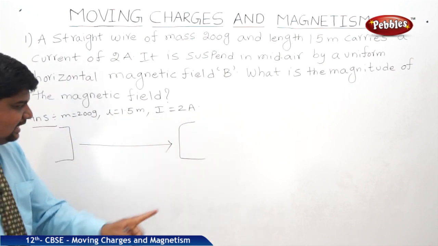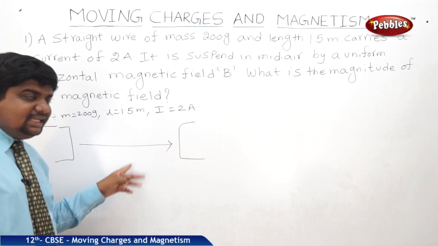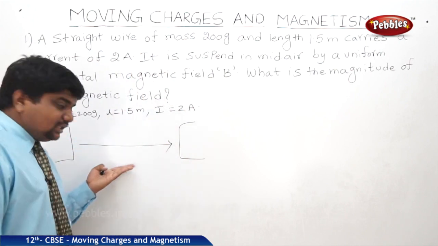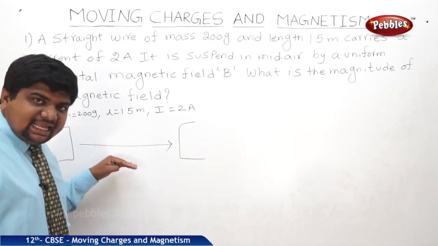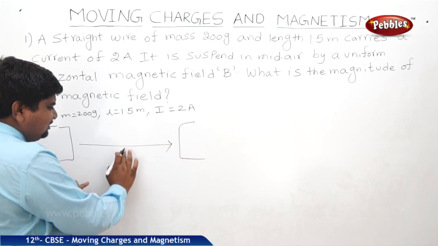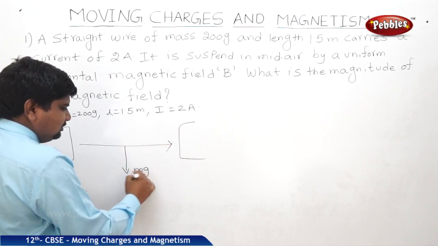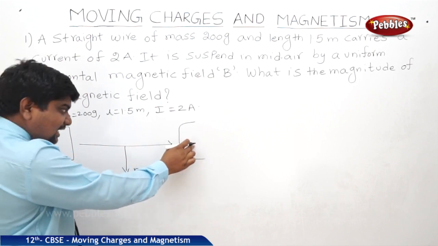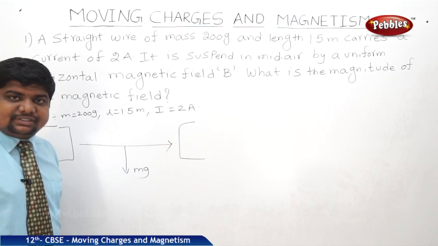Whenever a body is suspended, gravitational force should be equal to the magnetic force. Otherwise, it won't be suspended freely. It won't stay in the air. The gravitational force on either end is balanced by the magnetic force.